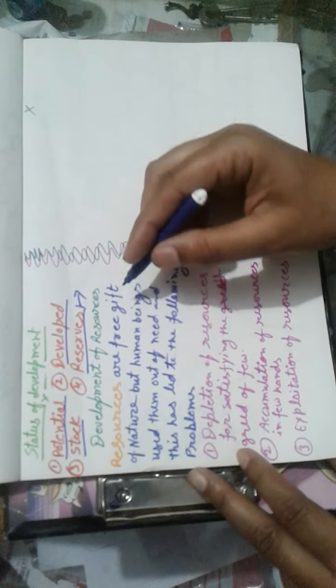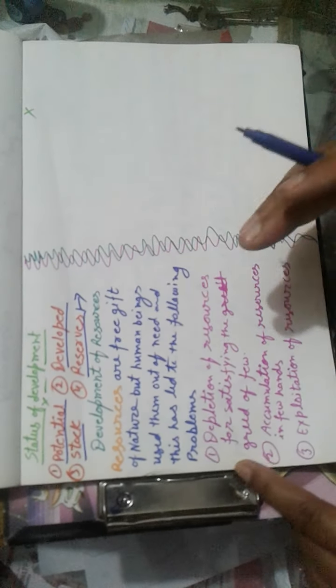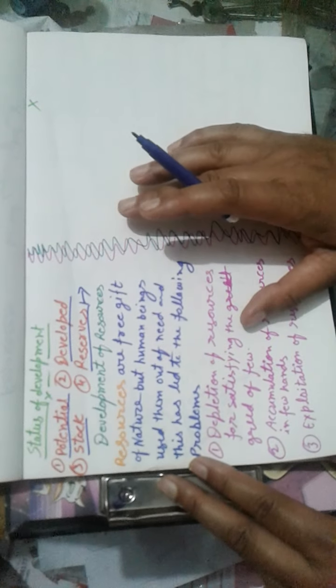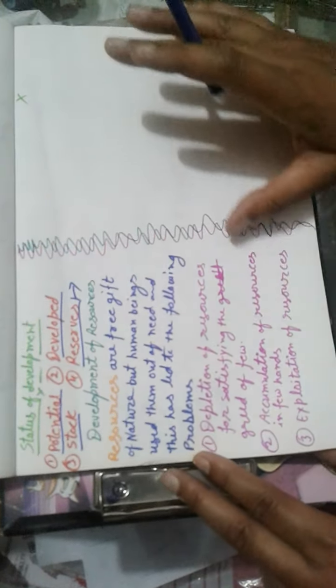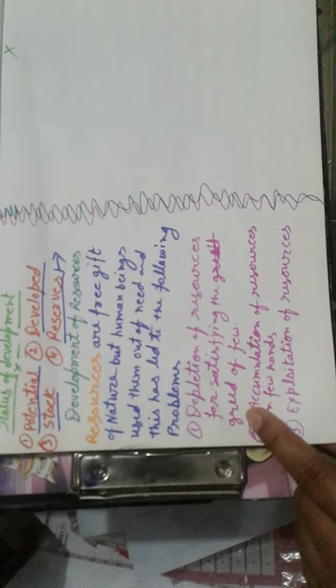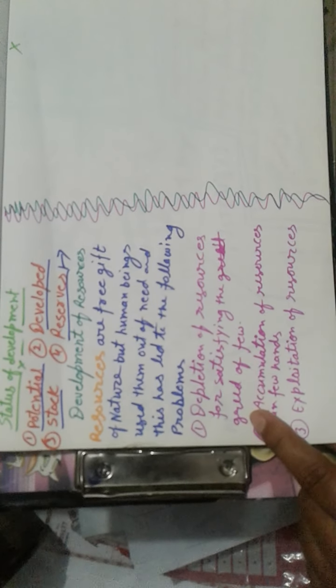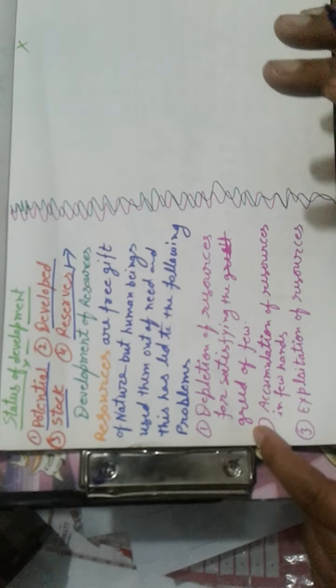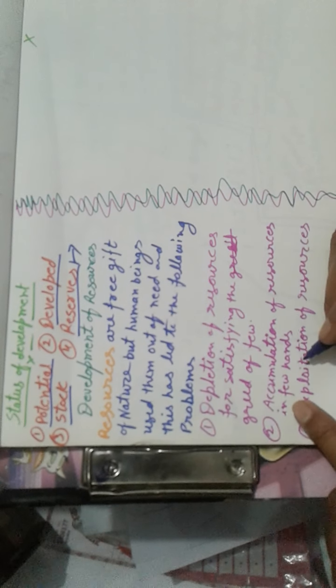As for the resource, it is the free gift of nature, but human beings used it out of greed, not need. That means uncontrolled use, which we don't need, but we use it without any purpose. So it makes a lot of problems, just like depletion of resources for satisfying the greed of a few individuals. That means a few persons use and store resources which were not in need, but they stored them. Accumulation of resources in a few hands.